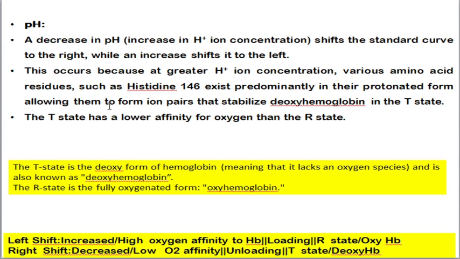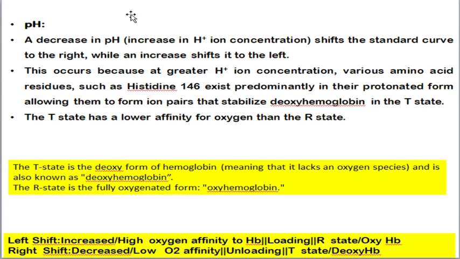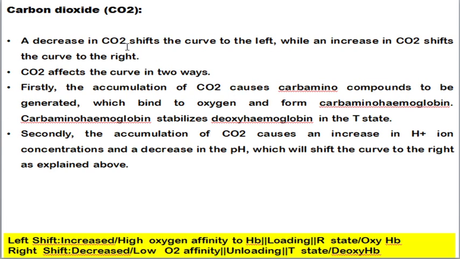Protonated form means these amino acids will form ion pairs that stabilize the hemoglobin in the T state, or tense state. The T state is the deoxy form of hemoglobin, meaning that in this state the hemoglobin lacks oxygen. The T state has a lower affinity for oxygen than the R state. Next is carbon dioxide. A decrease in CO2 will shift the curve to the left, while an increase in CO2 will shift the curve to the right.